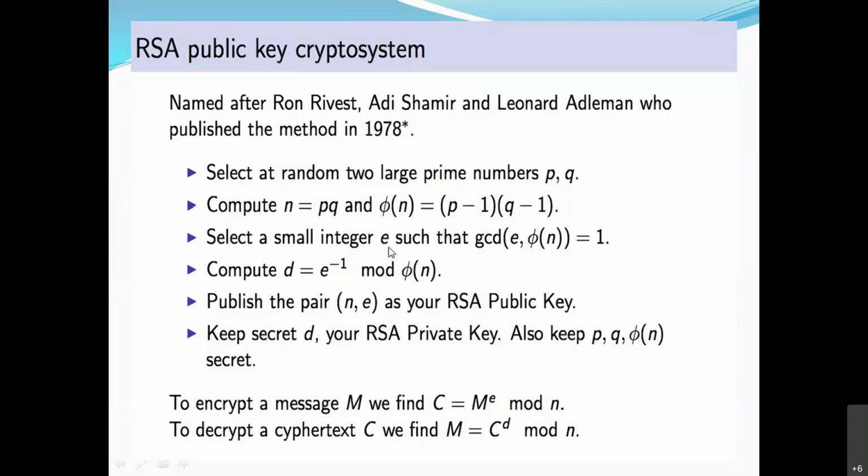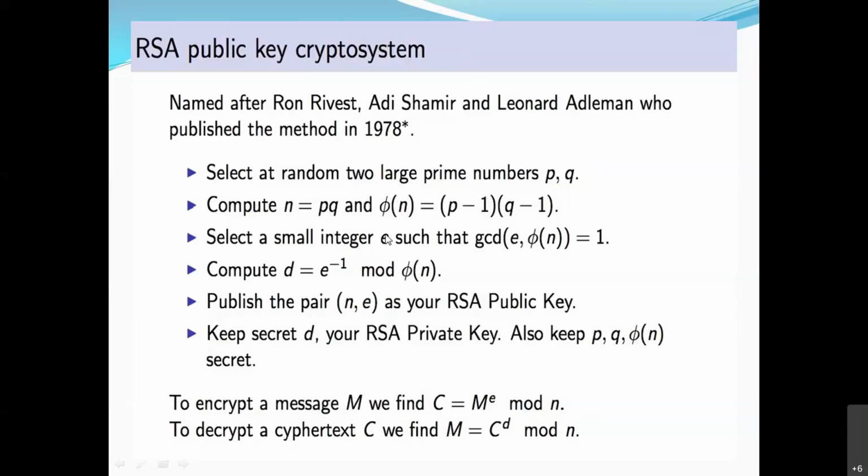And I will explain with an example also. Whatever e we get whose GCD is 1 with phi of n, that e will be considered as the public key. Now we have to calculate d. What is d? d is the multiplicative inverse of e. Now what is the multiplicative inverse? How to calculate it, again, that is a different process. So much calculation is done to calculate the multiplicative inverse of e. But here we will see what is d and what is e. So e, which we choose, is the public key with the pair n actually. And d is the multiplicative inverse of e with mod phi of n, that is known as the private key.